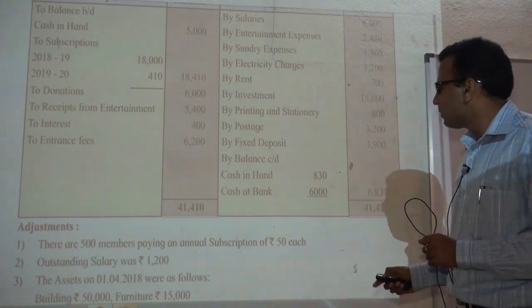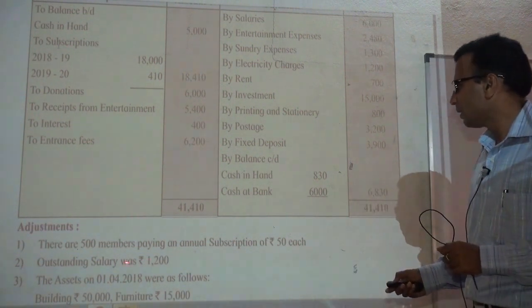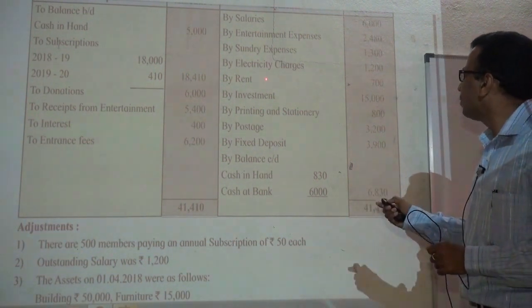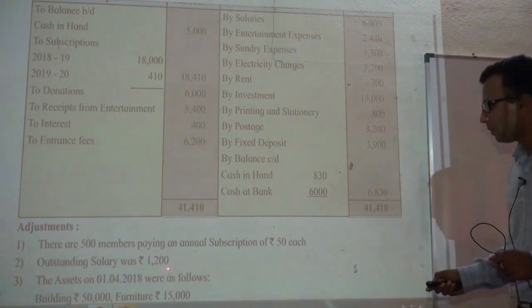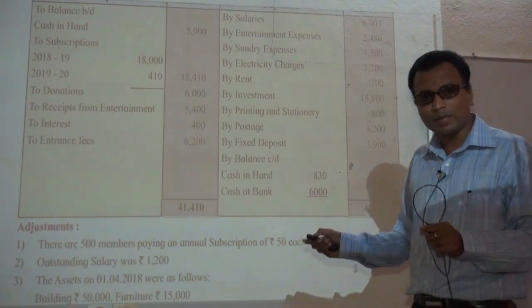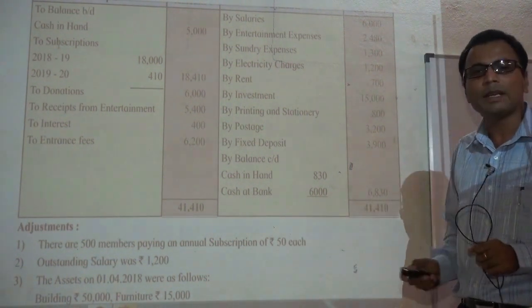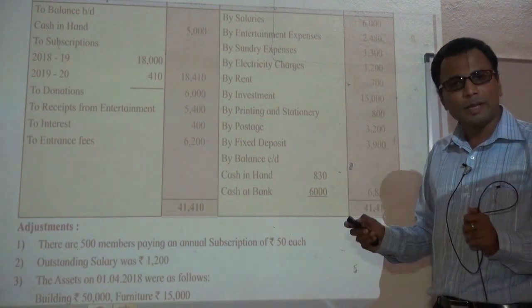Outstanding salary was rupees 1,200. It's an easy adjustment. Outstanding salary will be added to the salaries. Already we have paid 6,000 plus 1,200. Total salaries in the outer column on expenditure side will be 7,200. And outstanding salary will be shown on liability side of the balance sheet.